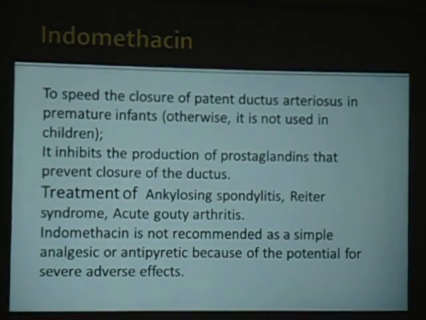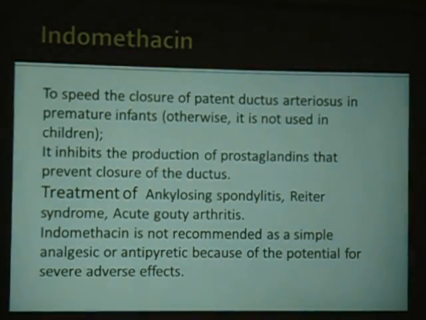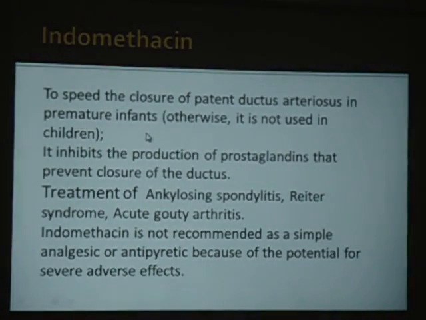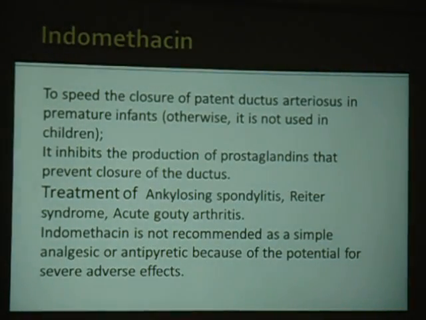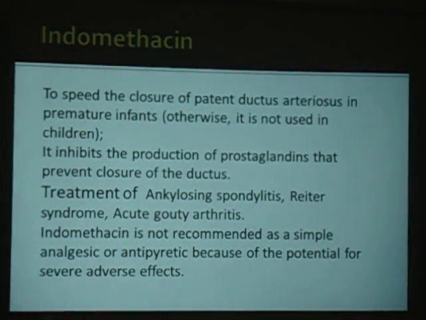Okay, so indomethacin we use for a particular purpose in children. In which type of children are we using it? To speed the closure of the patent ductus arteriosus in premature infants. Otherwise we are not using it. Patent ductus arteriosus, have you heard of it? Just remember, it's a connection between the right heart and left heart. Okay, so the right heart and left heart connection should be closed after birth.